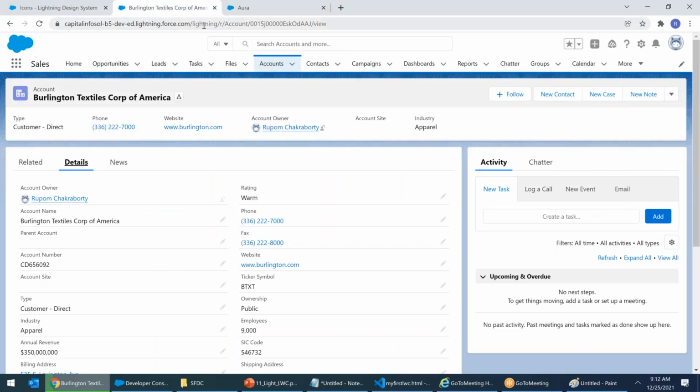Here, can you see on the top these buttons? For example, setup. Setup is a button icon.